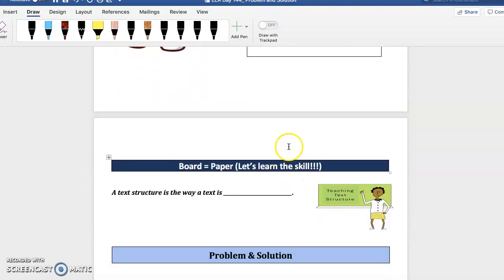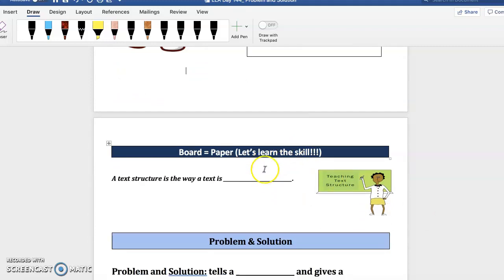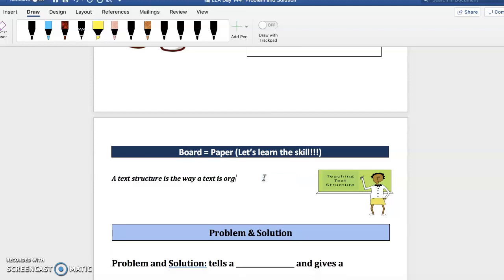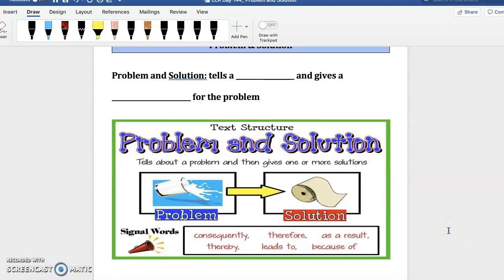So let's go ahead. We're moving right along to our board equals paper. So we've been going over text structure all week. We know what it is. We know that authors organize the text in a specific way, and that's called text structure. Text structure is the way a text is organized, okay? Now today, guys, we're going over problem and solution. Problem and solution is very straightforward. It basically tells a problem in the text, and it gives a solution or a way for the problem to be solved, okay? Now, when you look at this poster that I included, again, it tells about a problem and it gives one or more solutions.